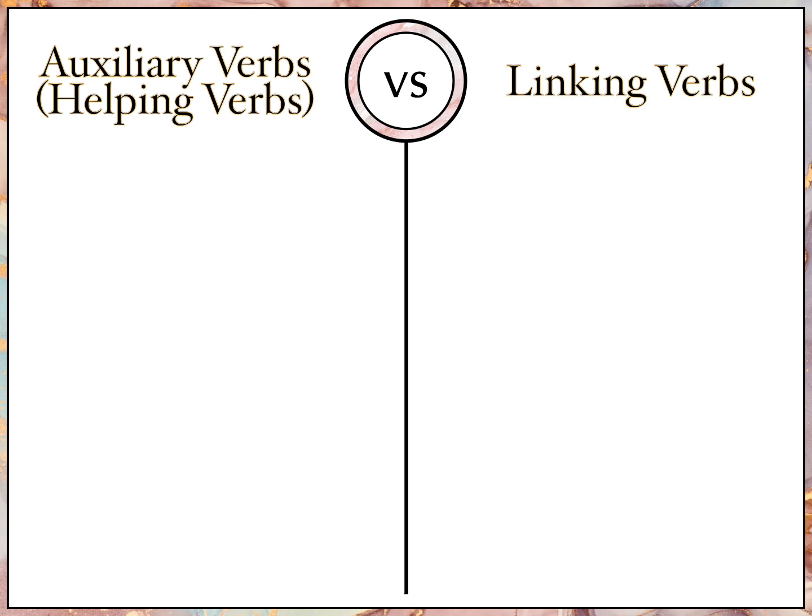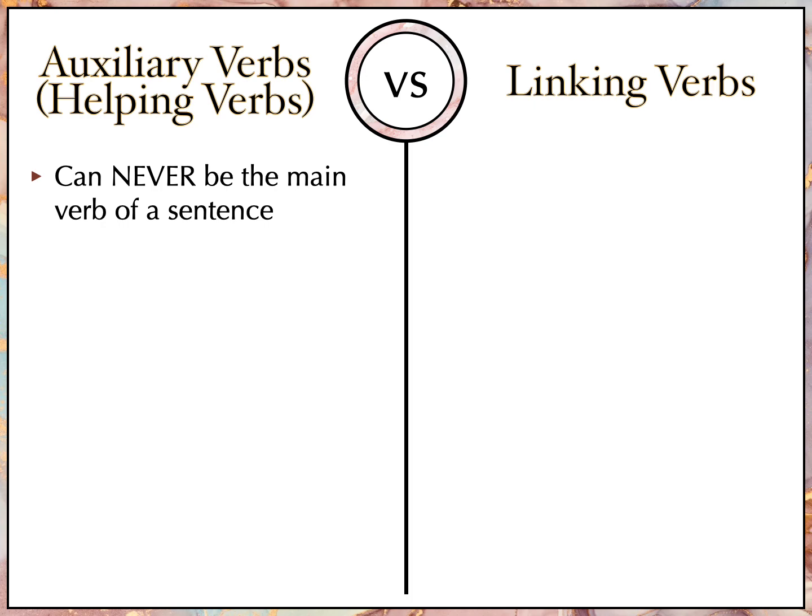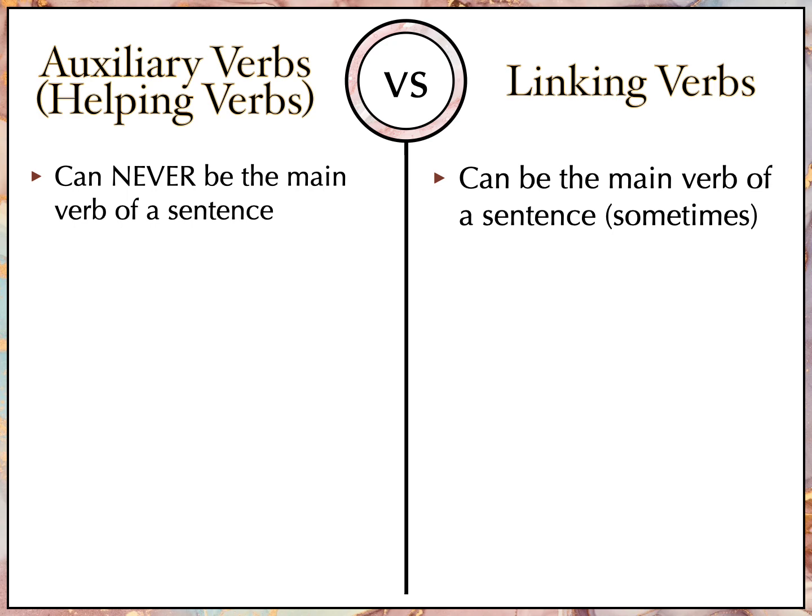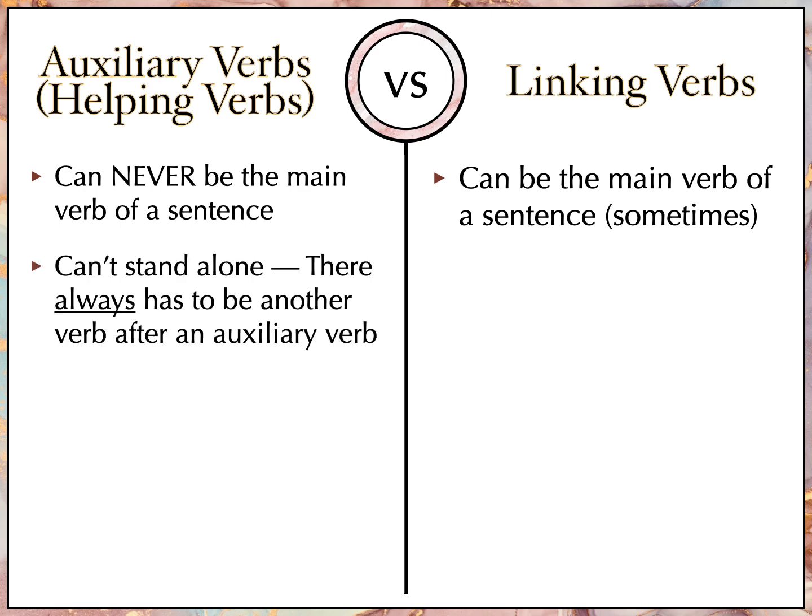So an auxiliary verb can never, never, never, never be the main verb of the sentence. Impossible. You don't have a sentence. It will not make sense. A linking verb can be the main verb of the sentence sometimes, because it's more common for an action verb to be the main verb. An auxiliary verb cannot stand alone. There always has to be another verb after the auxiliary verb. It can't just be on its own. It can have other words in between it and the other verb.